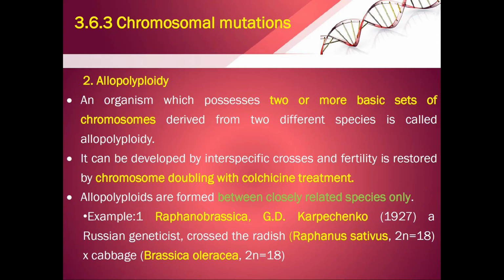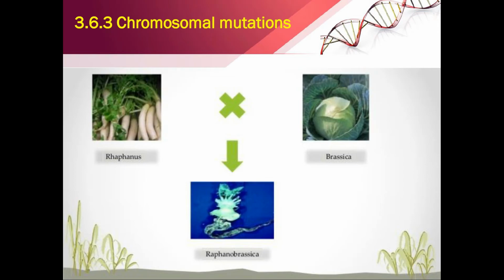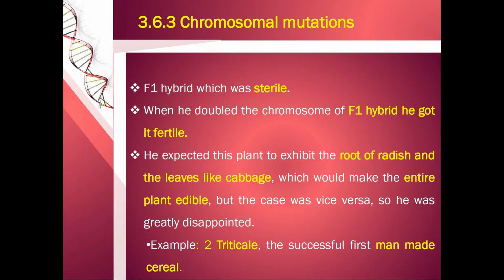G.D. Karpechenko, a Russian geneticist, in 1927 crossed the radish plant with the cabbage plant. When they are crossed, they form Raphanobrassica with features of both the radish and the cabbage. The F1 hybrid which he got was sterile. When he doubled the chromosomes of this F1 hybrid, he got it fertile. He expected this plant to exhibit the root of the radish and the leaves of the cabbage, which would make the entire plant edible. But the case was different. The resulting plant was different and he was greatly disappointed.